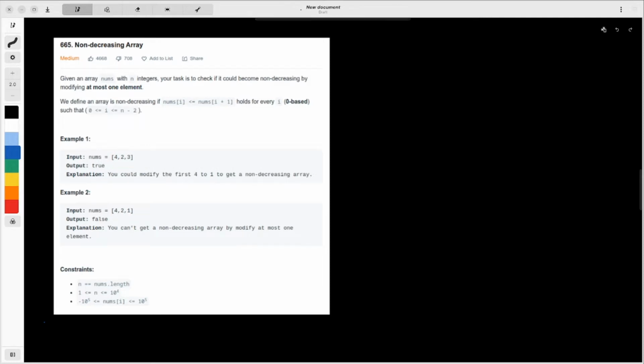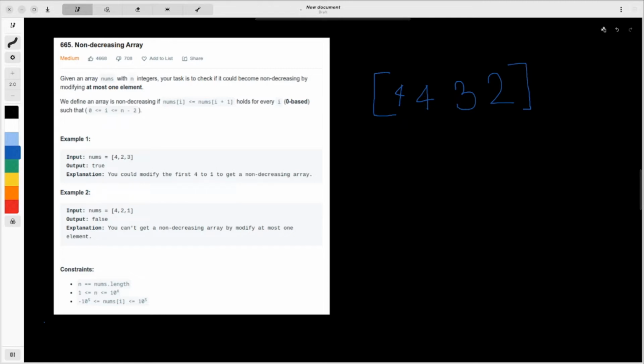So let's see one more example and see how we approach the question. Let's consider 4, 4, 3 and 2. Of course, at once, if you see this, you can easily tell that this will return false. If we pass this array, the function will return false. But how do you build the logic for that?